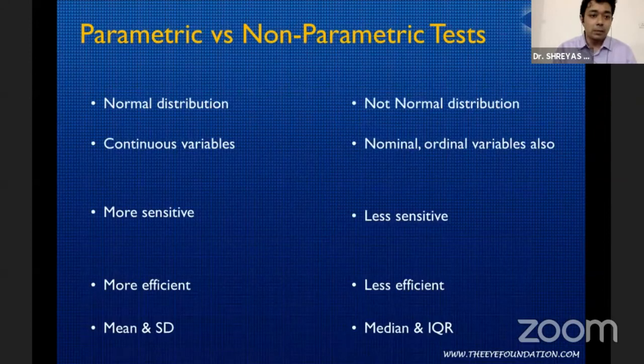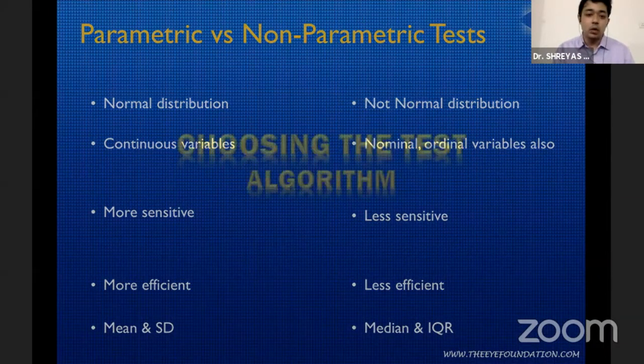it's parametric or non-parametric. Parametric data, like I said, follows normal distribution. They are very sensitive tests. They are more efficient, and they are usually represented by mean and standard deviation. Whereas if you have non-parametric data, which is not normally distributed, which can often be the case when you are doing a study, then you generally depict them as median and interquartile range.